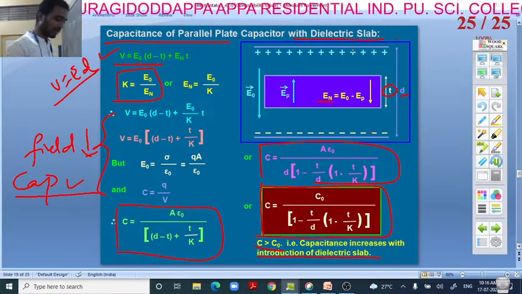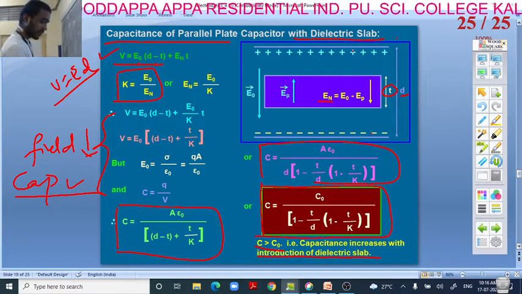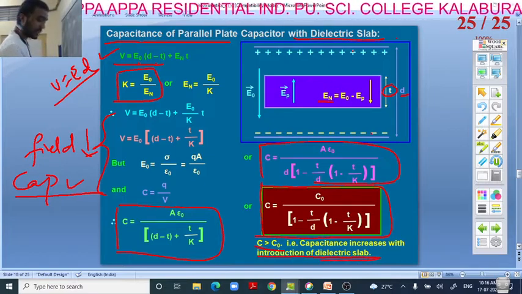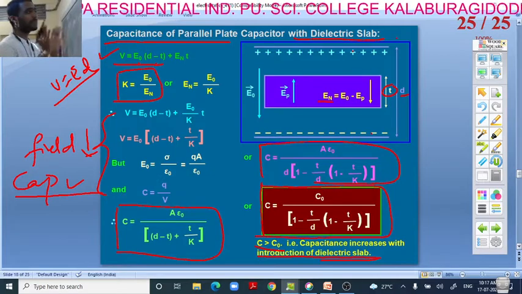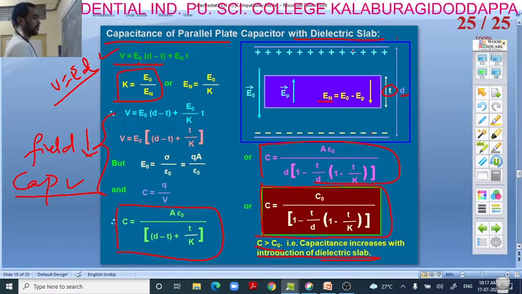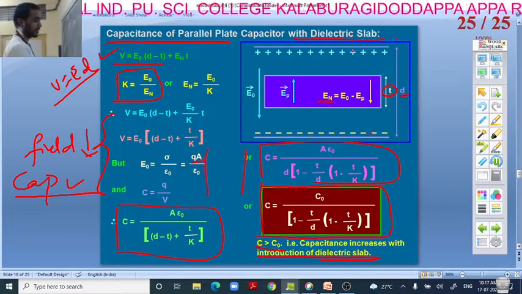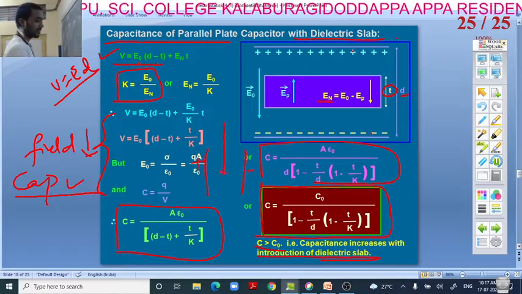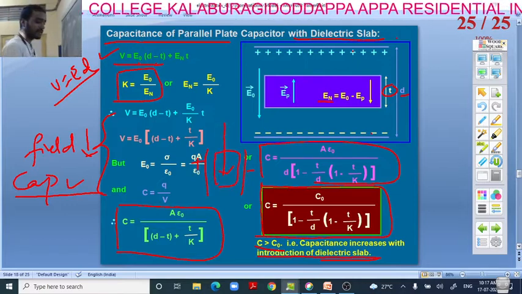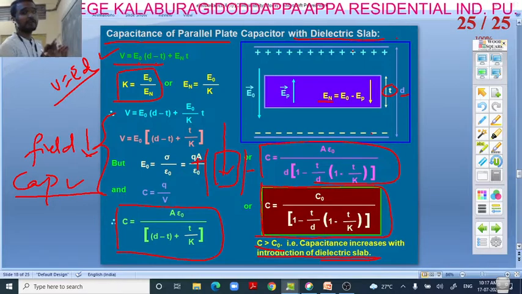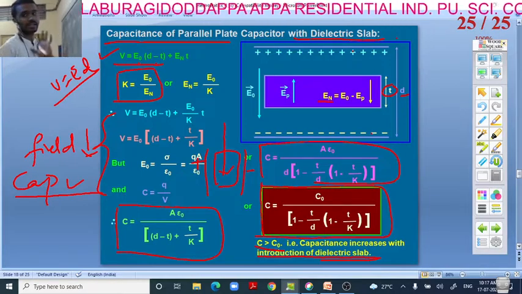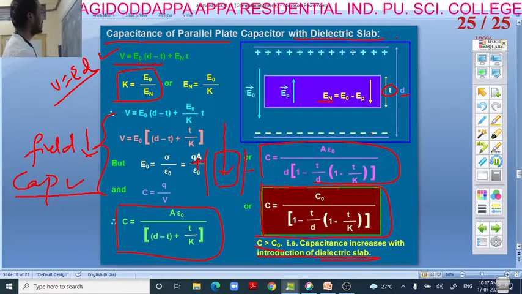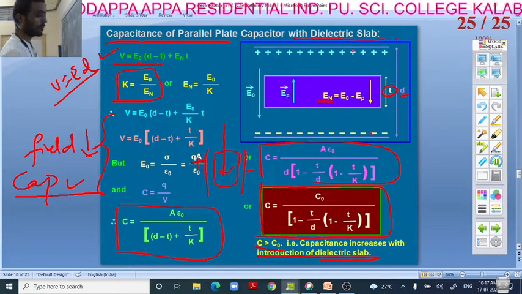You have to remember that capacitance increases with introduction of the dielectric slab. As we insert the dielectric slab between the two plates, positive plate and negative plate, the capacitance increases but the field decreases. That will be helpful for direct theoretical questions.